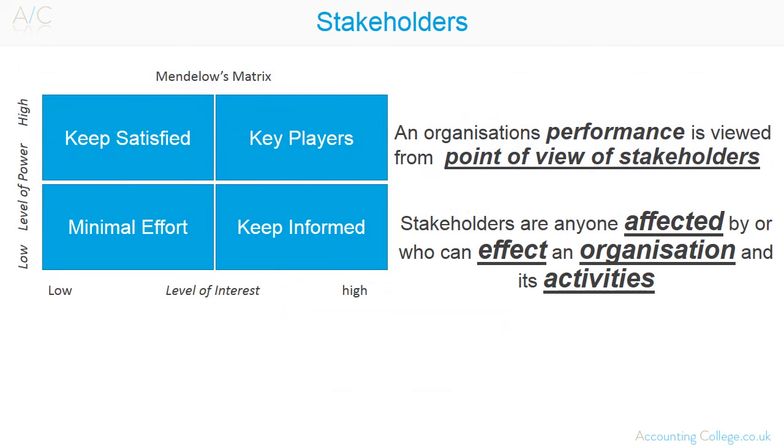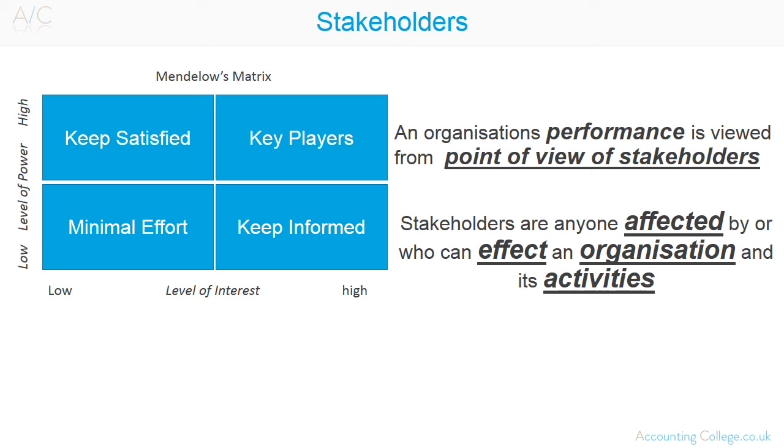How might stakeholder analysis information come up in an exam situation? With Mendelow's matrix, you might be asked to justify appropriate management approaches to stakeholders. Firstly, you should briefly explain the theory behind stakeholder power and interest levels. Then you should identify the stakeholders referred to in the scenario. For example, shareholders, employees, customers, suppliers, and the general public, and so forth. You should then organize the stakeholders according to their level of power and interest.